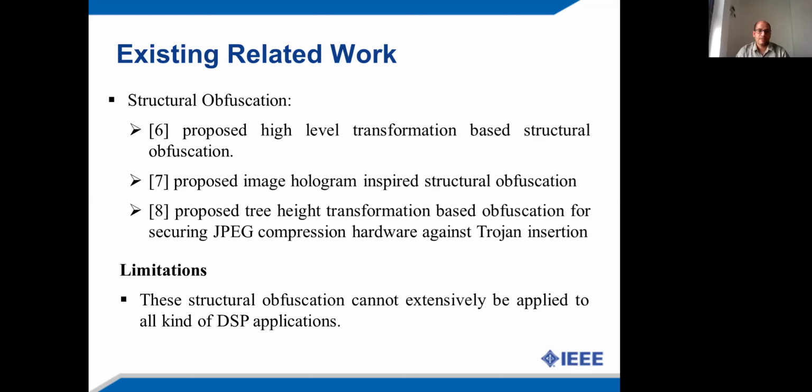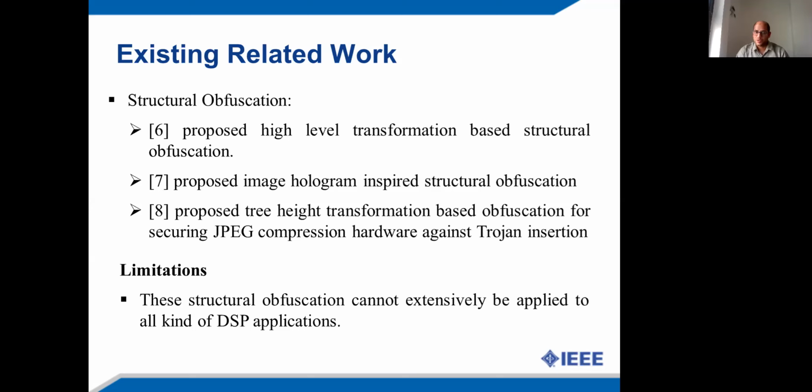Further, approach number 7 proposed an image hologram inspired structural obfuscation, where two design architectures are integrated together in order to obfuscate the DSP hardware accelerator. Further, approach number 8 proposed high-level transformation based structural obfuscation to secure JPEG compression hardware against the Trojan insertion threat.